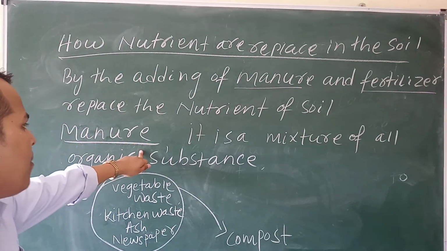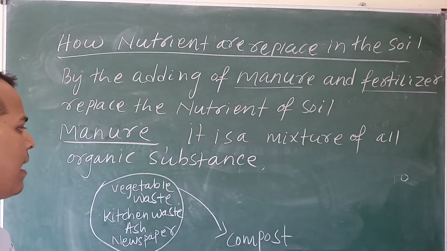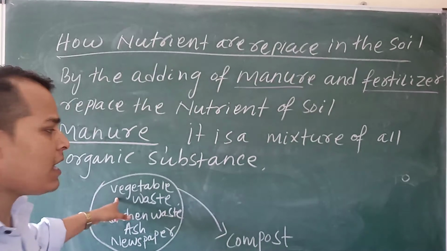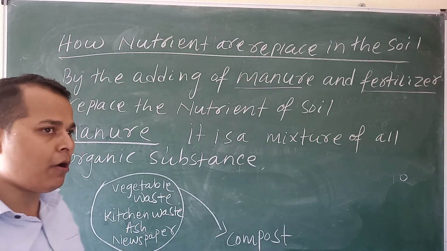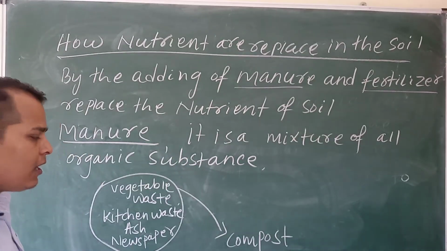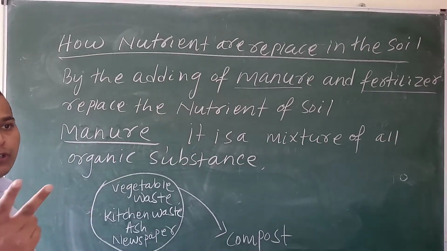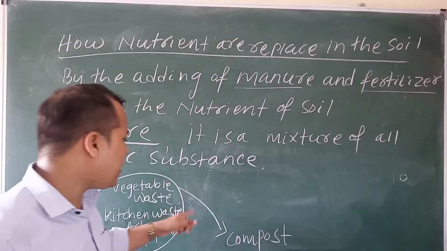So manure is an organic compost. It is a mixture of all the organic substances like vegetable waste, kitchen waste, ash, newspaper. You put all these in a container and add some soil and water. What will happen after some days?